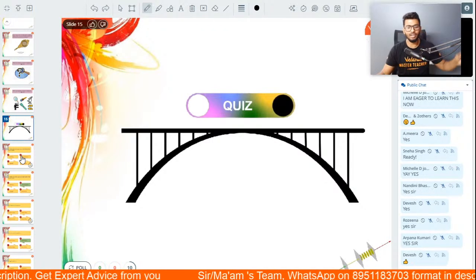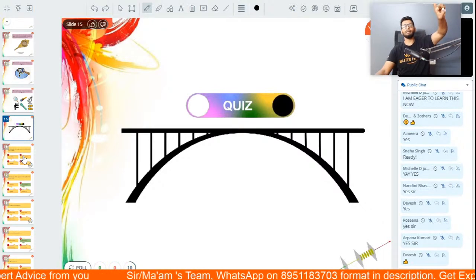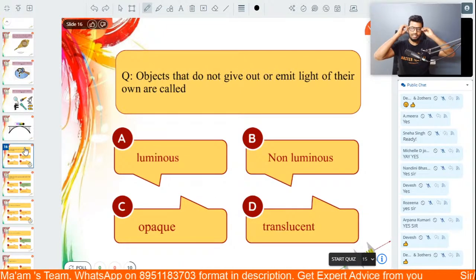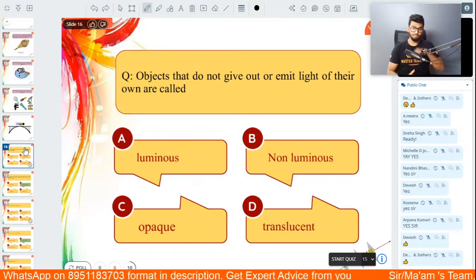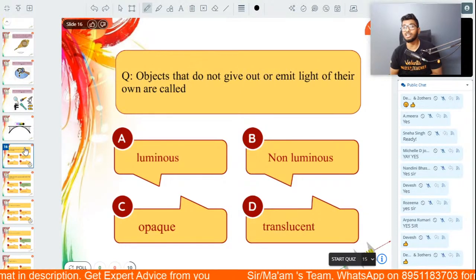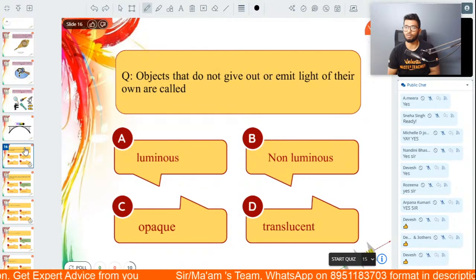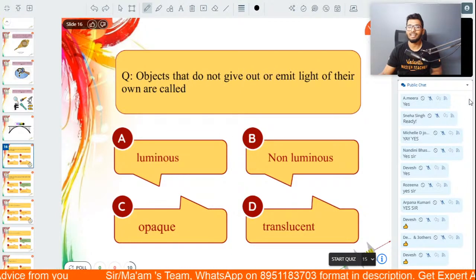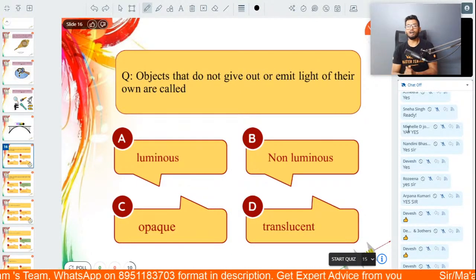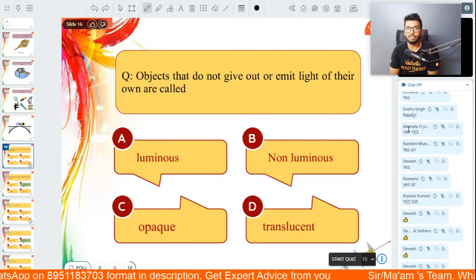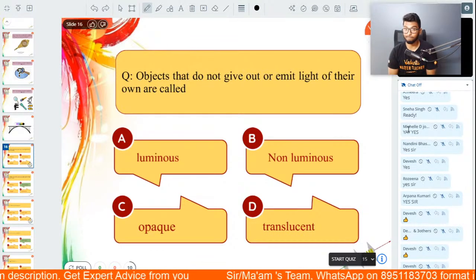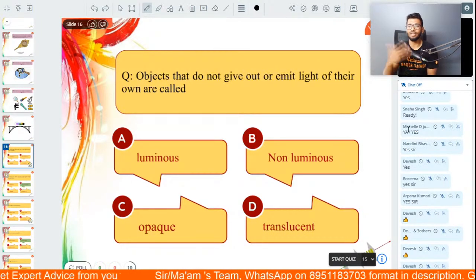What's up now? First question for today, people, on your screens. Here it is. Objects that do not give out or emit light of their own are called as what? Options are luminous object, non-luminous objects, opaque objects, or translucent objects. What are objects that do not give out or emit light known as? Like called as luminous, non-luminous, opaque, or translucent.